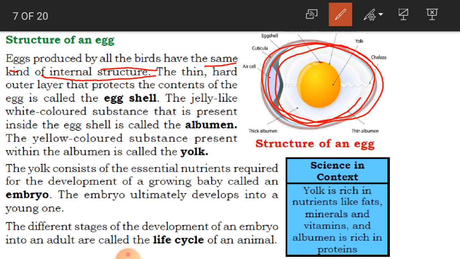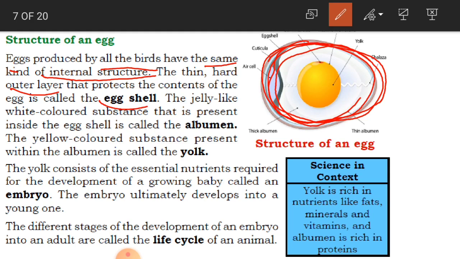The thin, hard outer layer that protects the contents of the egg is called the eggshell. What does this outer layer do, children? It protects the contents of the egg. So what is there inside? The white and yellow colored substances are the contents, and they are protected by the eggshell.